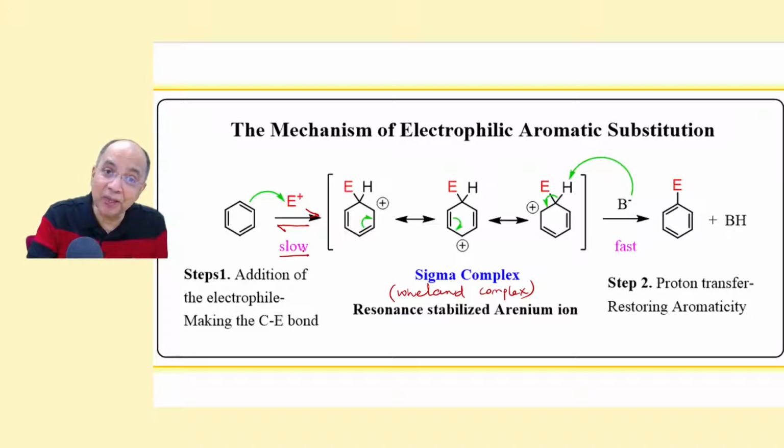The slowest step is therefore called the rate determining step in a multi-step process. Because the attack of the benzene ring on the electrophile takes place in the slowest step, the name of this substitution is electrophilic substitution.